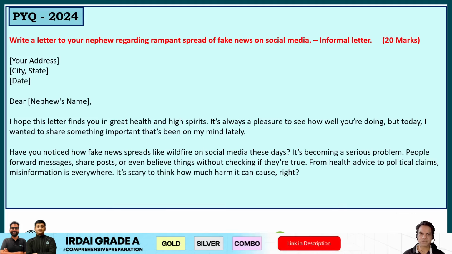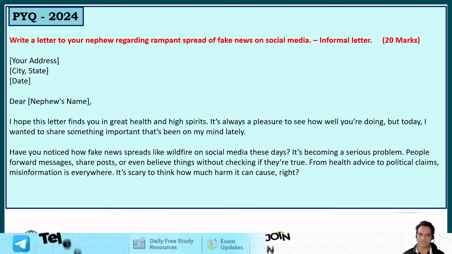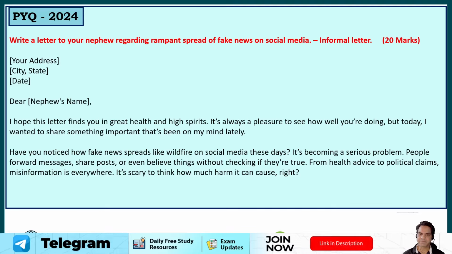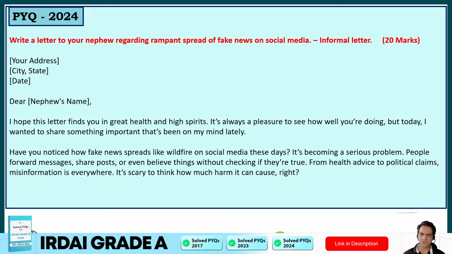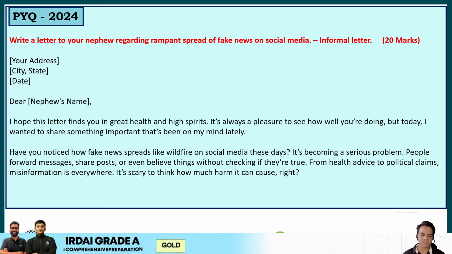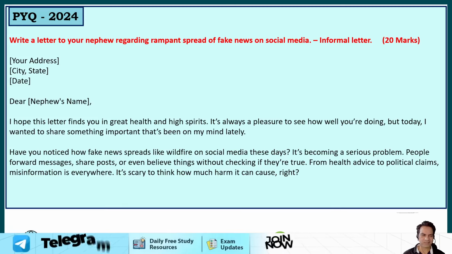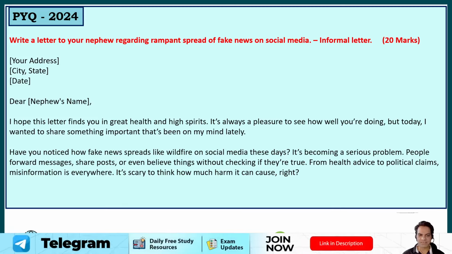Now, the second choice was an informal letter. Write a letter to your nephew regarding rampant spread of fake news on social media. So, in this letter, you just start with your address. You don't need to write the nephew's address. Then, dear nephew's name: dear John, dear Rohit, dear Sushil, dear Reena. Nephews, though it can't be Reena, so nephew Sushil, Suresh, Ramesh, right? Or John, Jack. I hope this letter finds you in great health and high spirits.